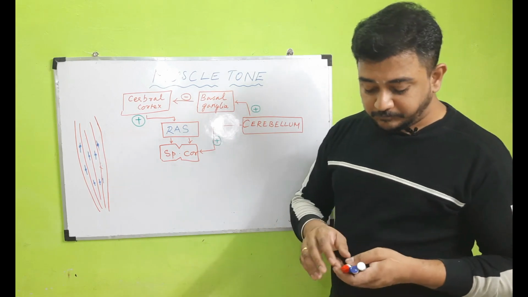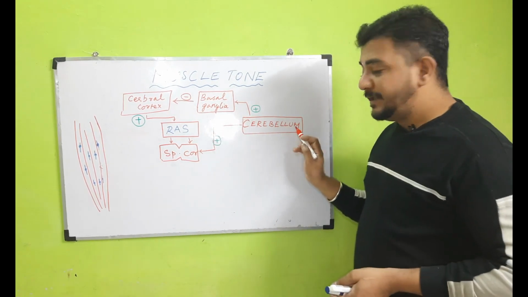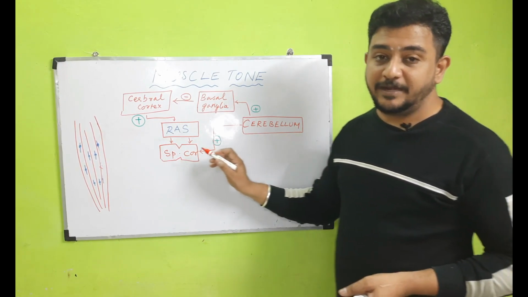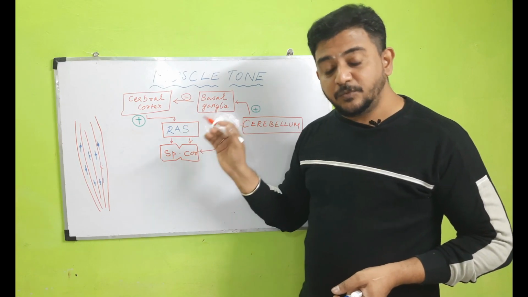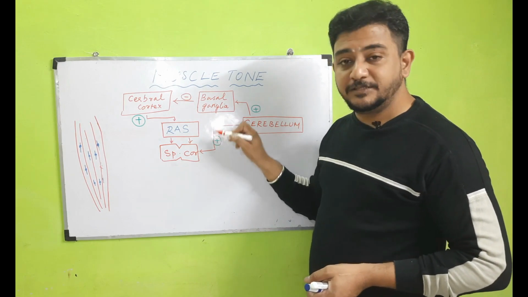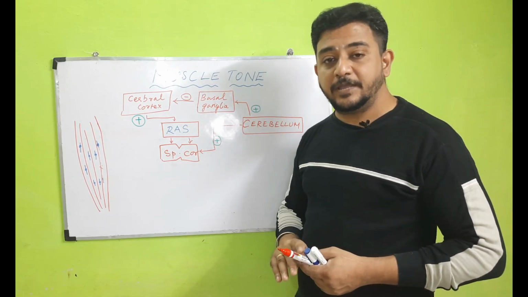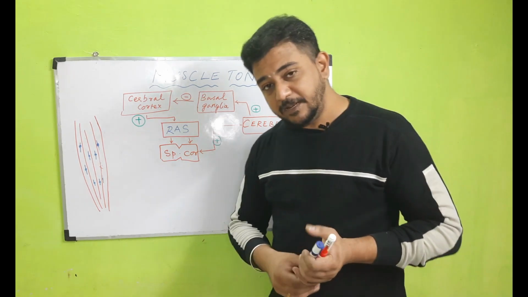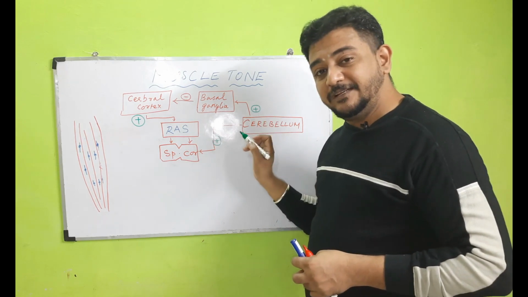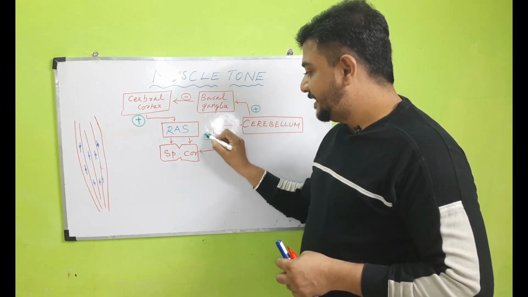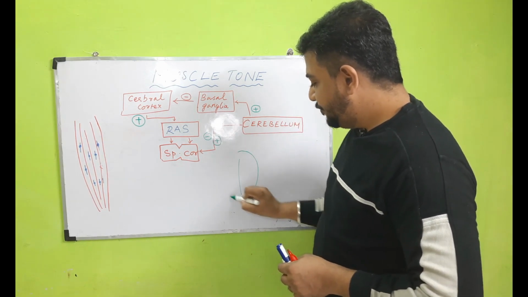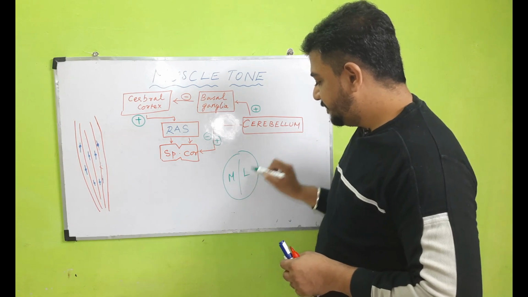Fine. So what happens to the cerebellum? Cerebellum also influences the spinal cord in a positive manner. It influences the spinal cord and the tone in a positive manner. That is why when there is a lesion of the cerebellum, there is hypotonia, because this positive influence is lost. When it comes to the cerebellum, it also has two types of influence on the tone. It can act as a facilitator, and there are also centers which can act as inhibitors, because in the cerebellum you have got the anterior lobe. In the anterior lobe you have the medial portion and the lateral portion.